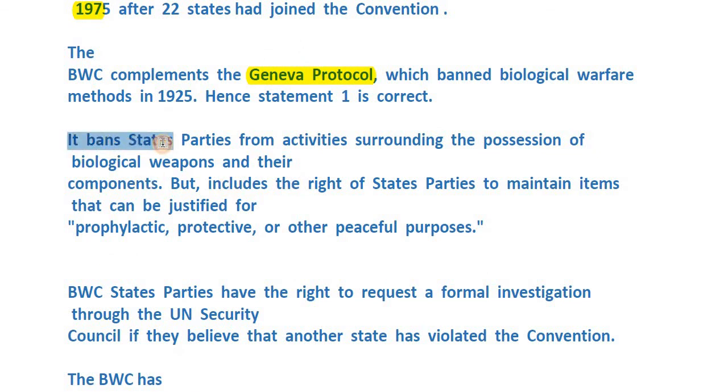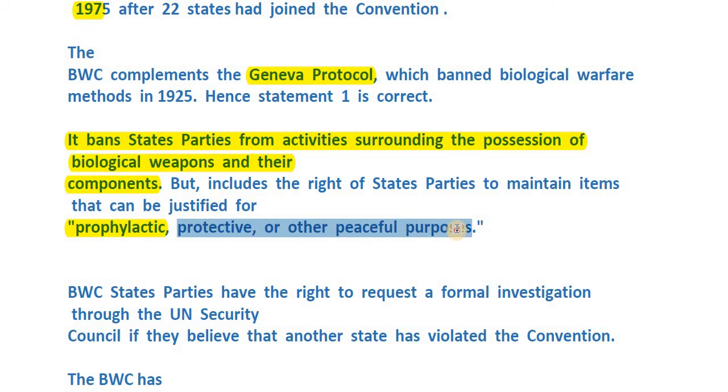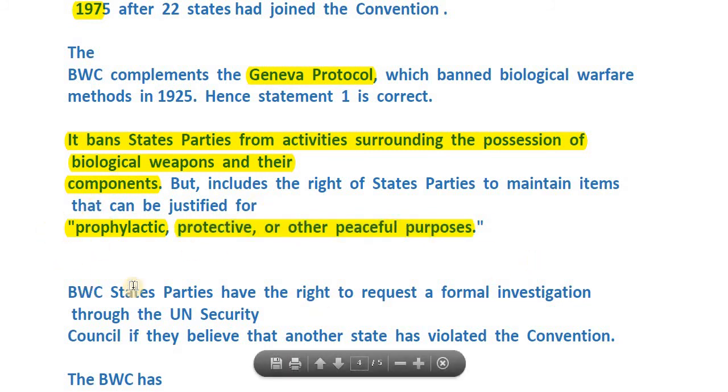It bans states parties from activities surrounding the possession of biological weapons and their components. So no party can possess the biological weapons per se, but if one is to have these things for prophylactic, it means a preventive purpose, prevention from a disease sort of thing, and protective or other peaceful purposes. So this leeway is there, right? So this is quite self-explanatory.